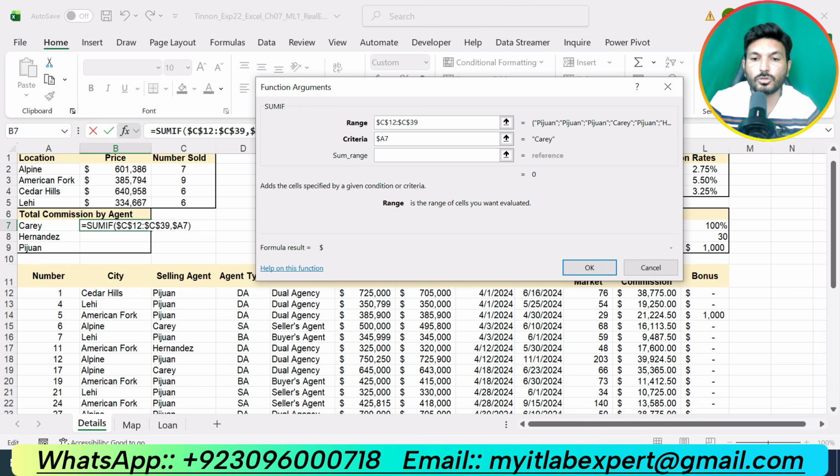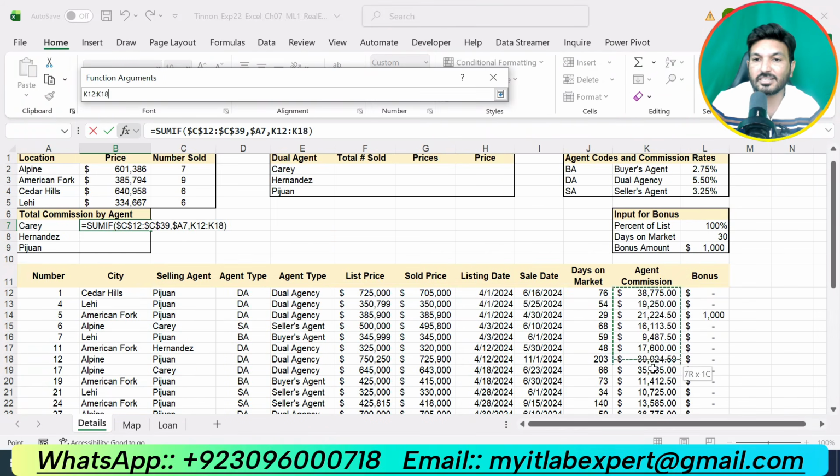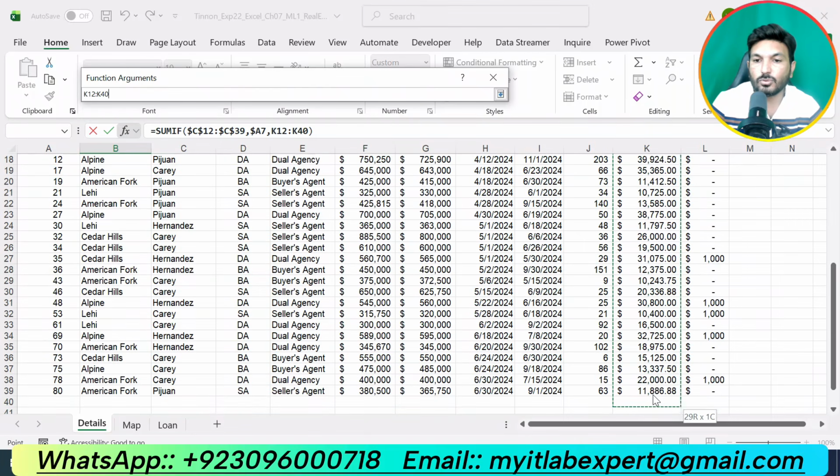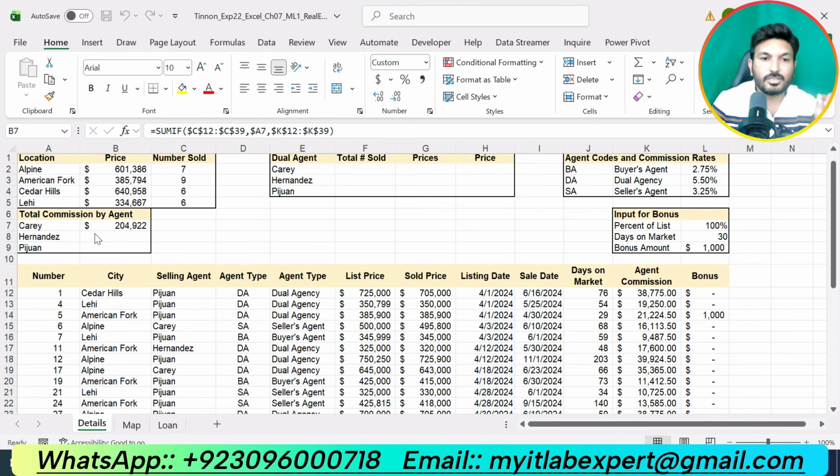Now we are supposed to calculate the total commission, so we will select the sum range, that is the commission column, K12 up to K39. That is our sum range. So we got the total commission for the agent here.